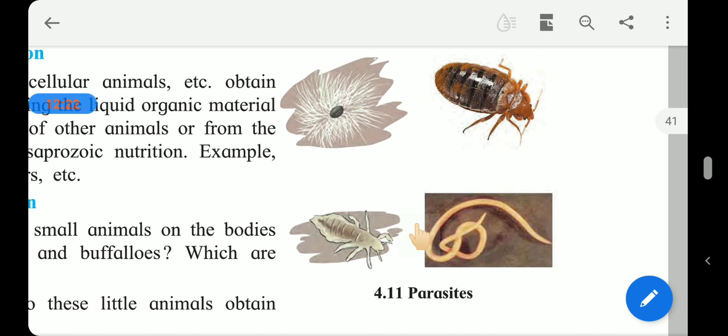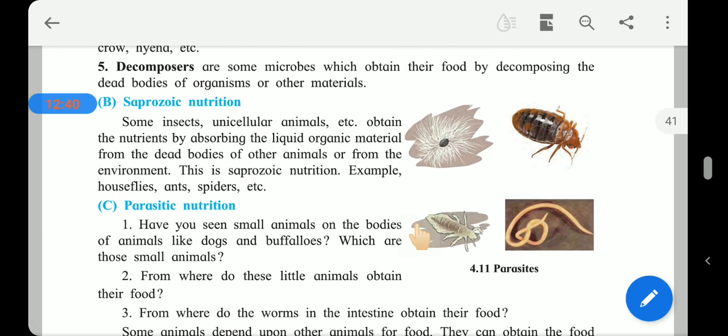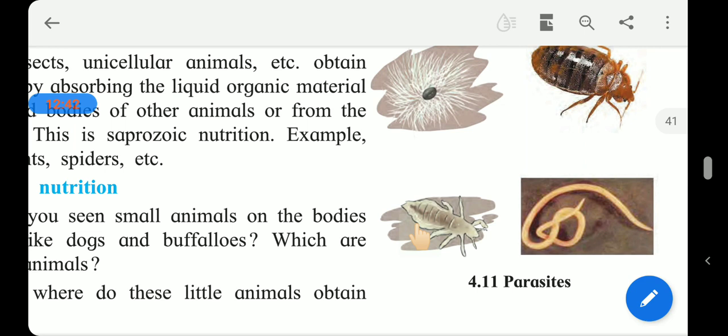These are called endoparasitic nutrition. Those that are on the surface are ectoparasitic, and those that are inside the host animal are endoparasitic. Examples of endoparasitic are tapeworm and roundworm.